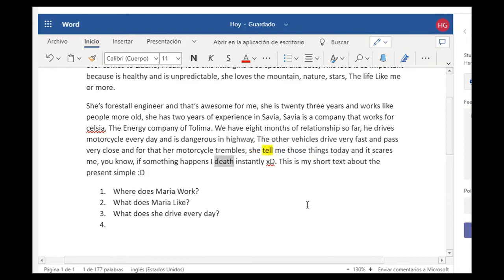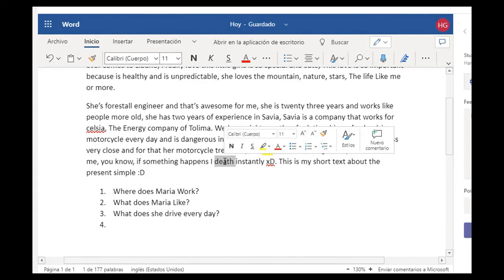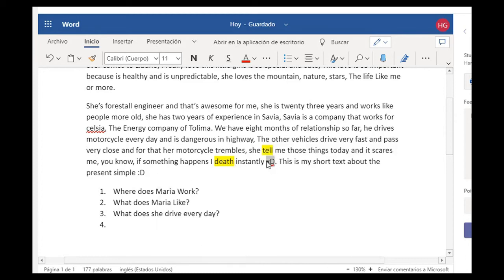Okay, death is a noun. I mean, this spelling here is correct, but death is a noun. So this is something that we have to take into account. Is it a noun or is it a verb? I think you probably wanted to write a verb. I die instantly. Okay.